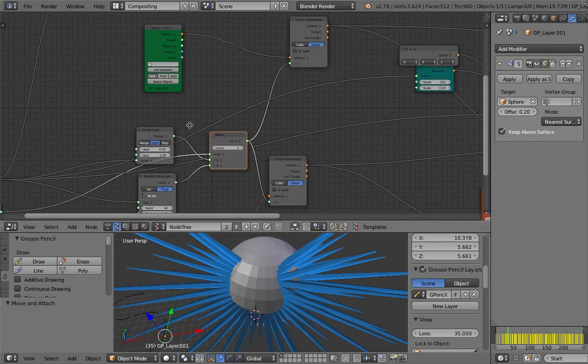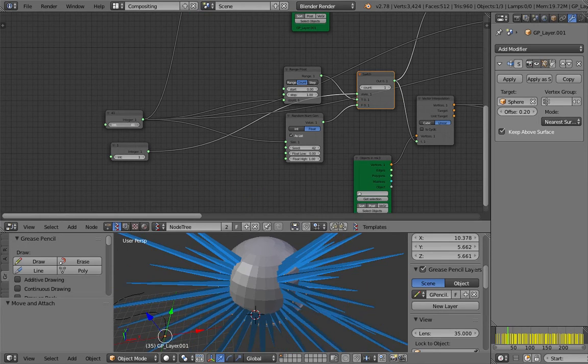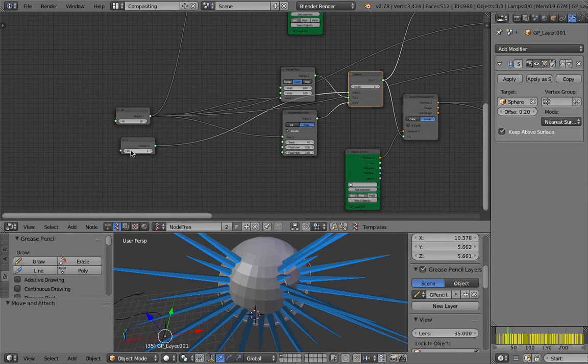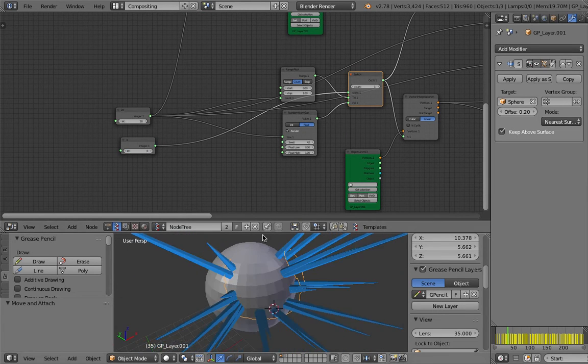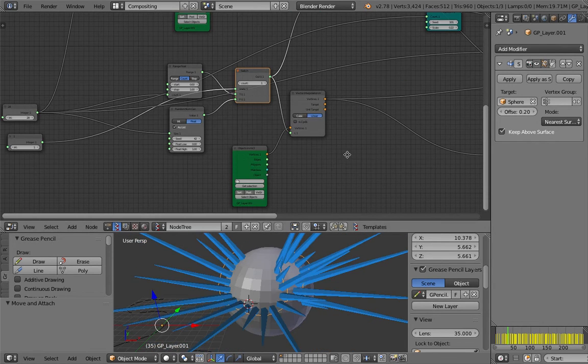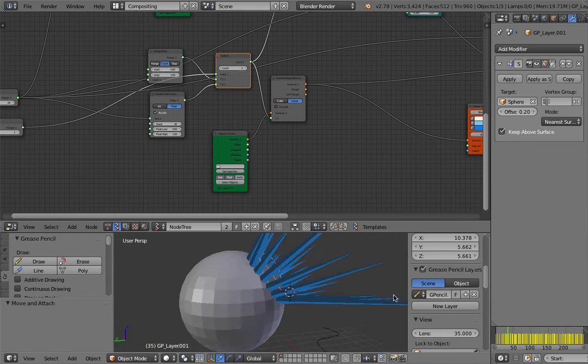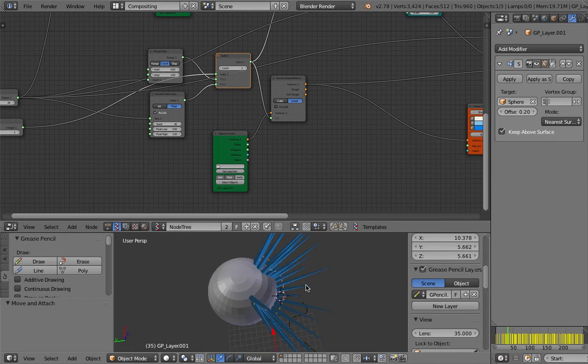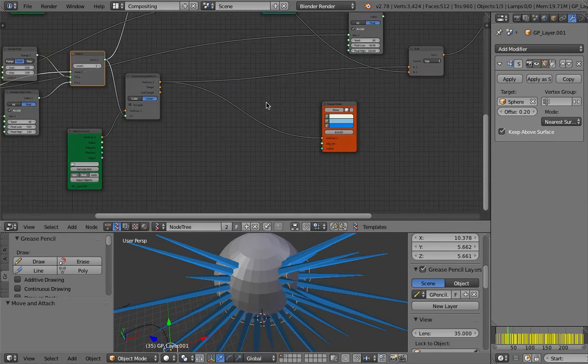Cool. We can reduce the number, and we can change the mode. So more random, less random, and yeah, I think that's pretty much it.